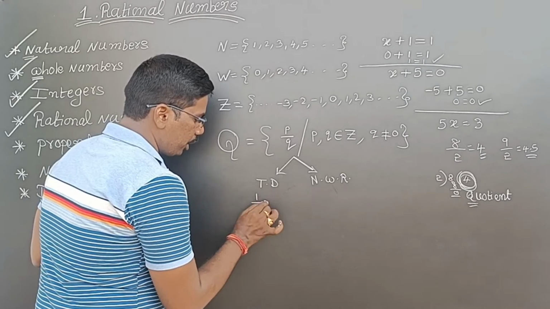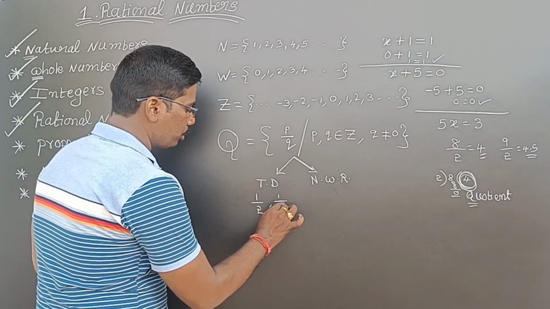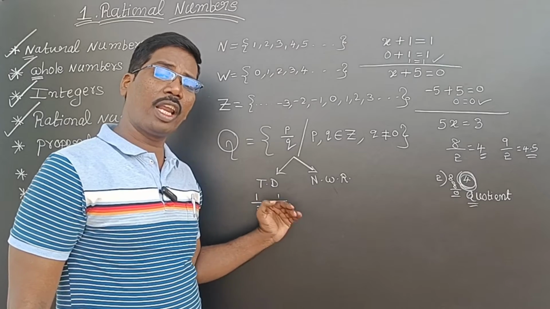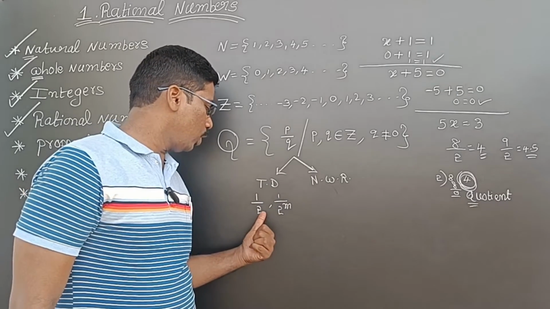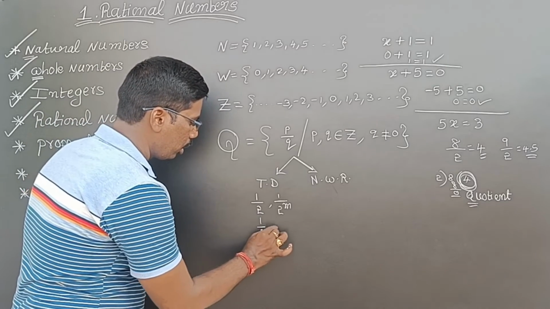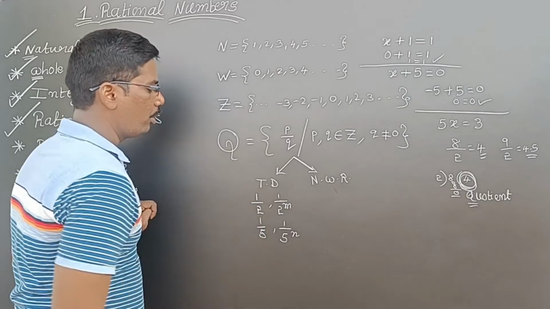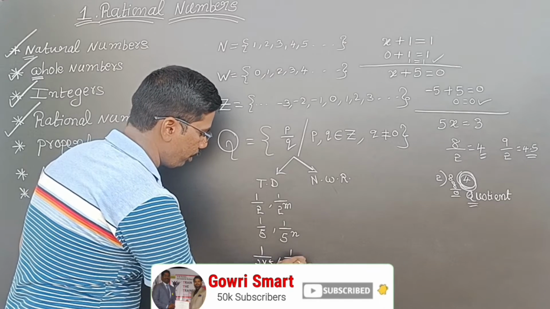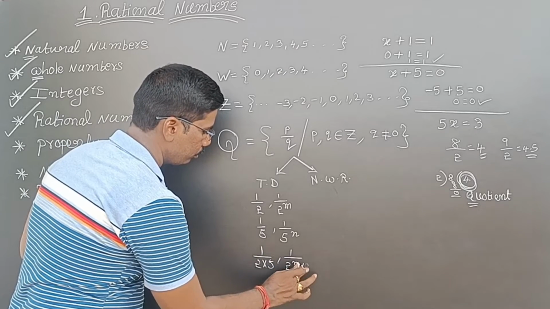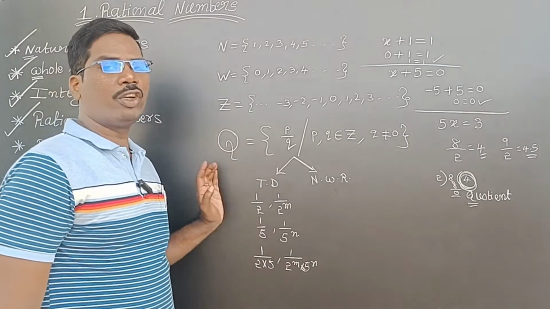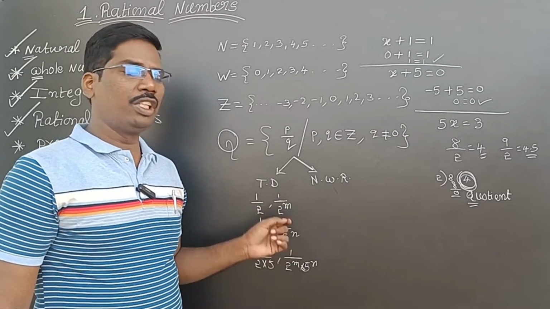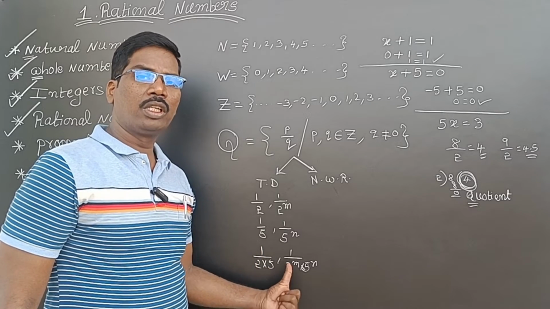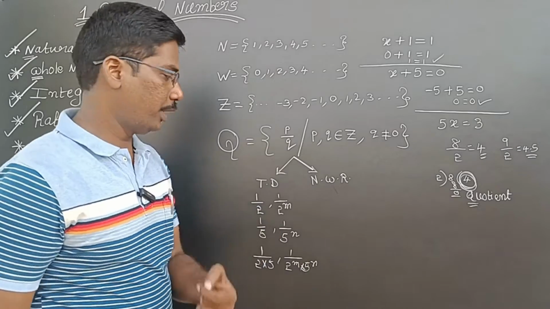If the denominator is 2 or a power of 2, meaning 2 square, 2 cube, 2 power 4, 2 power 5, 2 power 6, any such number, or 5 or a power of 5, or both powers, then definitely it will be terminating. Some examples, you see.